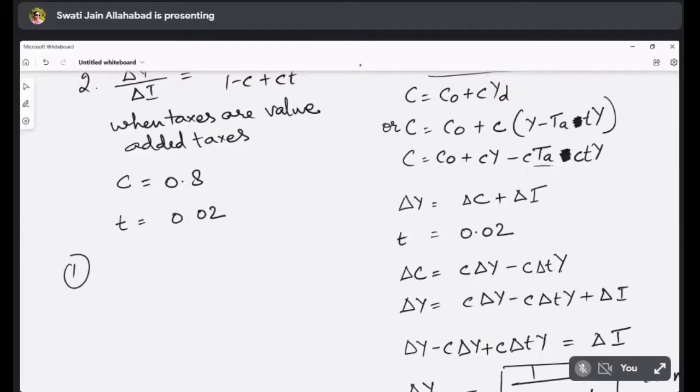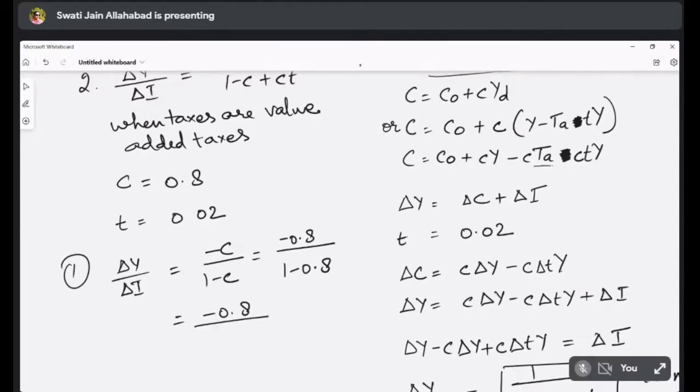So the first formula, delta Y by delta I is equal to minus C upon 1 minus C, that is minus 0.8 divided by 1 minus 0.8, which is equal to minus 0.8 divided by 0.2, which is equal to minus 4, right?